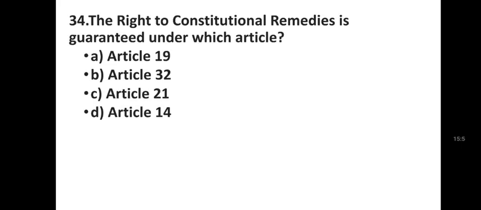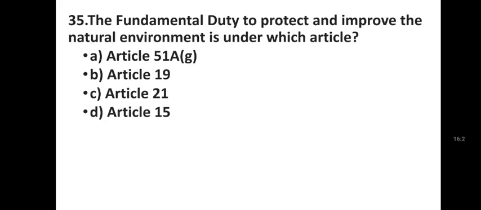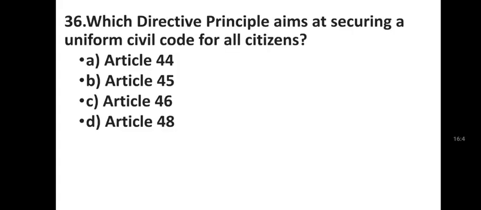The right to constitutional remedies is guaranteed under which article? Article 19, Article 32, Article 21, Article 14. Article 32. The fundamental duty to protect and improve the natural environment is under which article? Article 51A(g), Article 19, Article 25, Article 15. Article 51A(g).